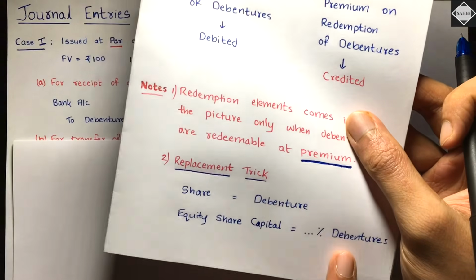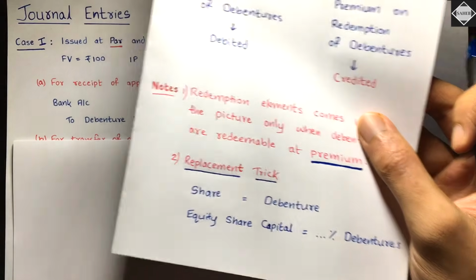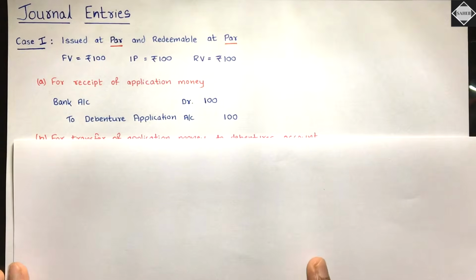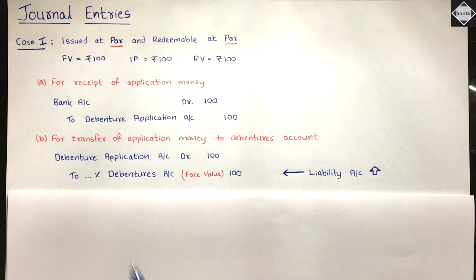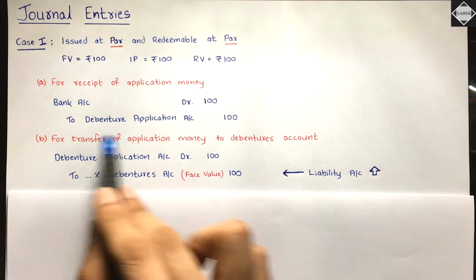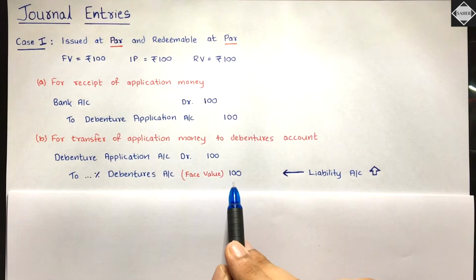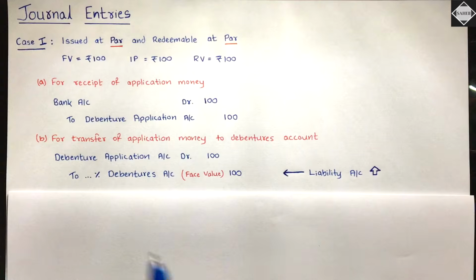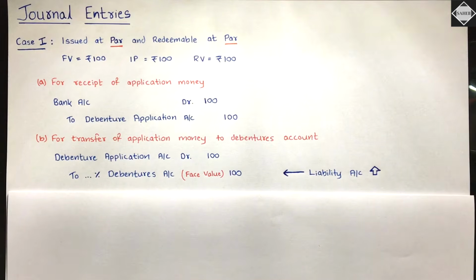Okay, this is the liability account. In issue of shares chapter, this was equity account. Now here this is liability account where we have to transfer that. See, it's really simple. For transfer of application money to debentures account, this credit which you did over here, debenture application, you have to debit that and cancel the debenture application account, and then transfer that to percentage debentures account by crediting it.